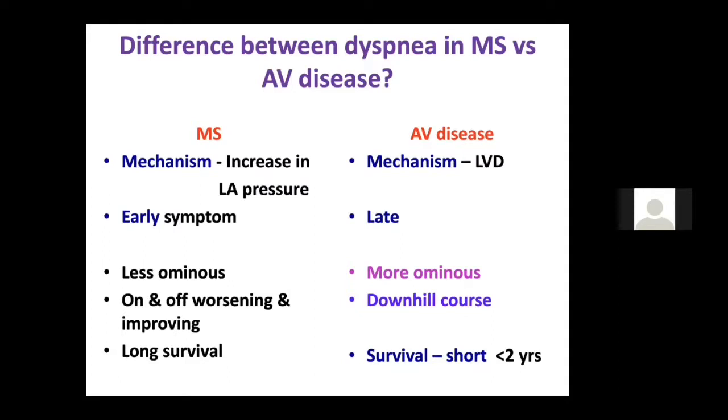And MS, it has a long survival. But in aortic valve disease, I told you, once the patient has dyspnea, the survival is only 2 years or less. So this is something which you should know about the dyspnea in the two diseases.